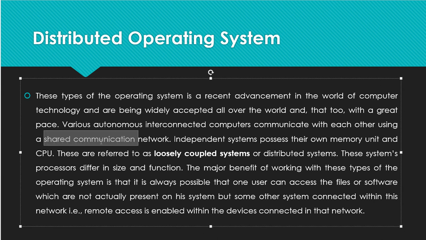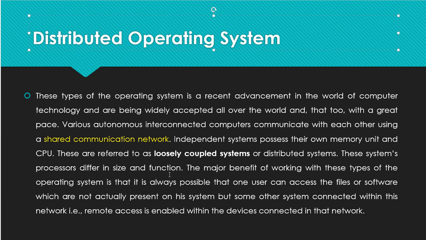Here in this operating system, there will be a shared communication network. It means that the network is shared with all other PCs. Say for example we have 10 PCs, and all 10 PCs are connected with the same network. Everyone can operate programs with the help of the computer, but it is all a shared communication network. That kind of shared communication networked computers, we call a distributed operating system.